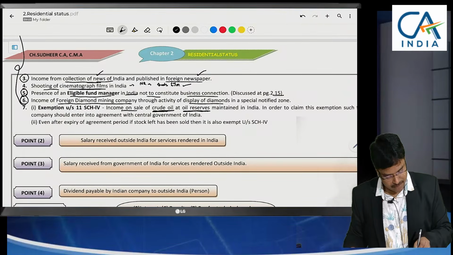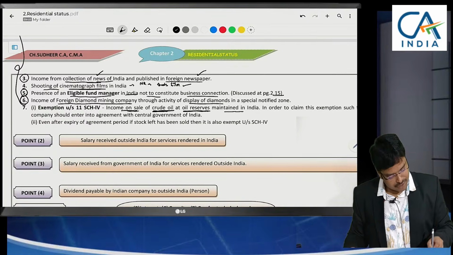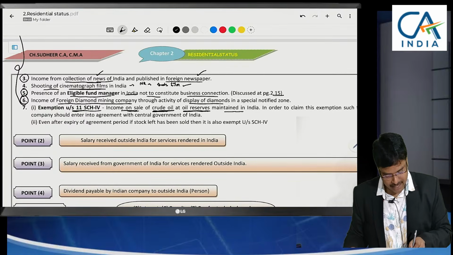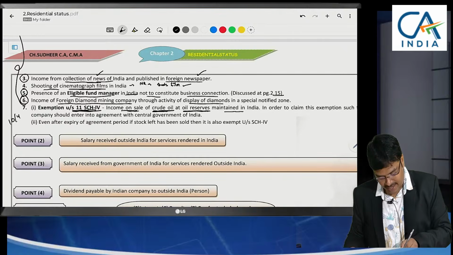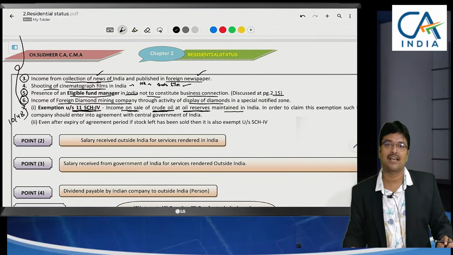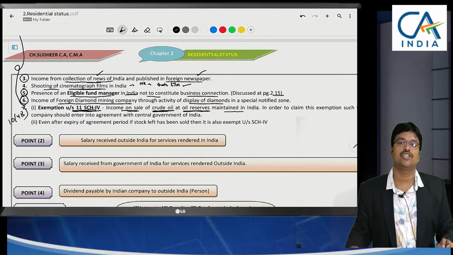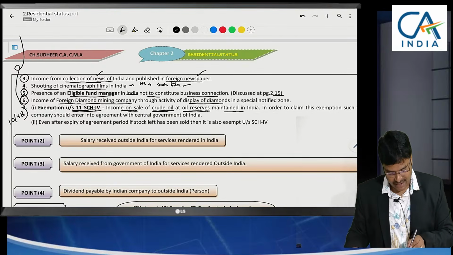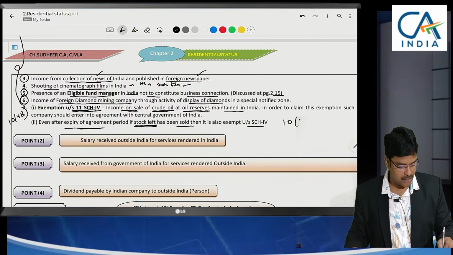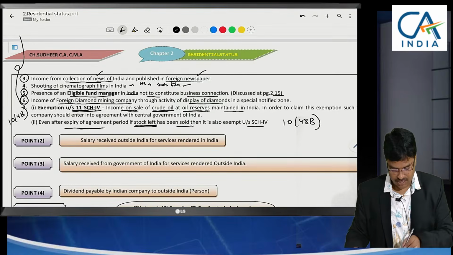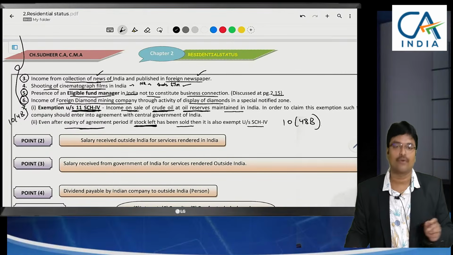us, income from sale of such crude oil at the reserves maintained in India is exempted under the New Income Tax Act. Under the old Act it was section 10(48B), and now here it is section 11, schedule 4. Income Tax Act, total 16 schedules I have specified, in which schedule 4 has given this point. Even after the expiry of their agreement period, stock left with them that is sold is also exempted. 10(48B) is the old exemption. Now it is section 11, schedule 4.